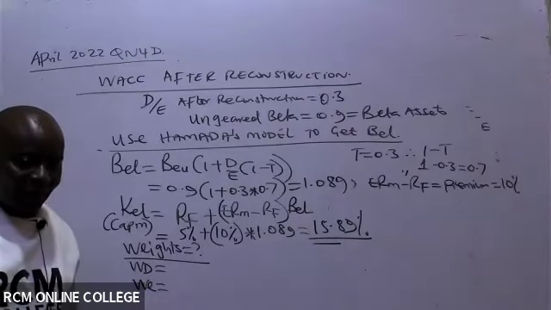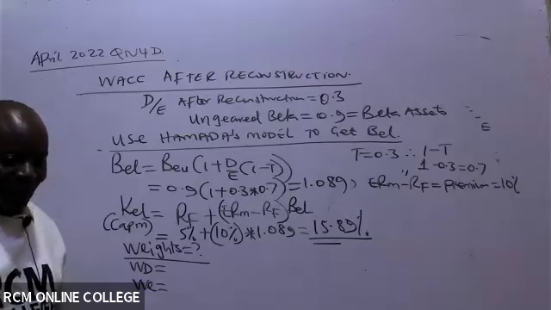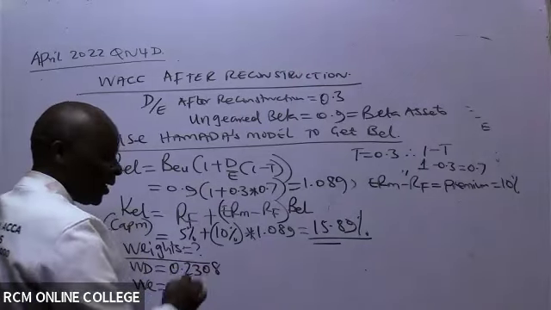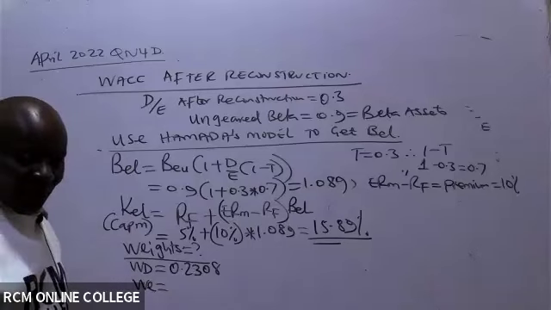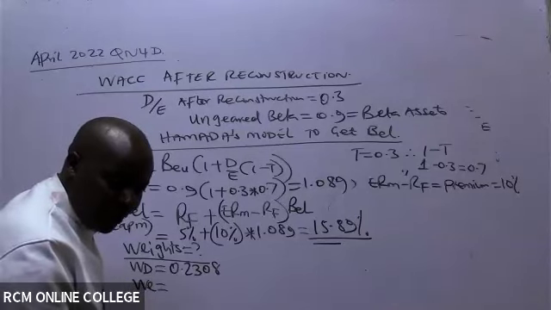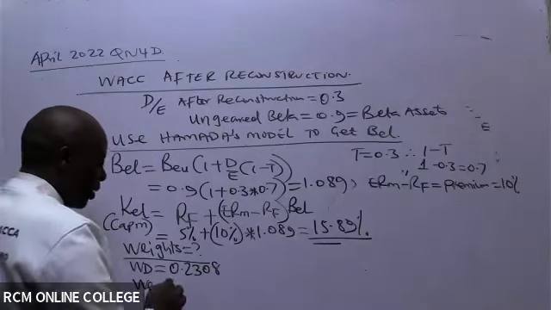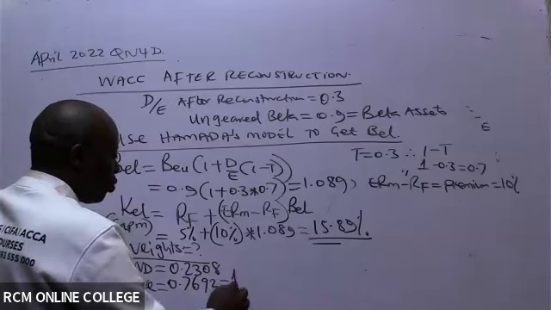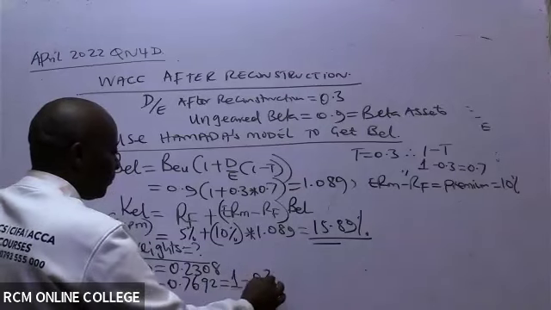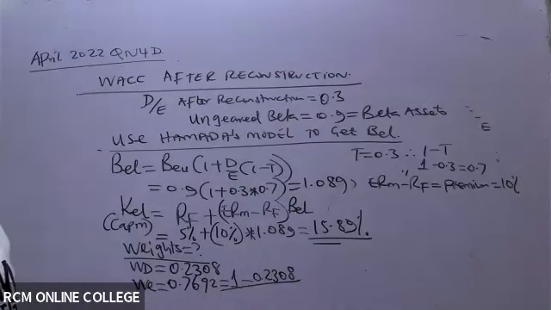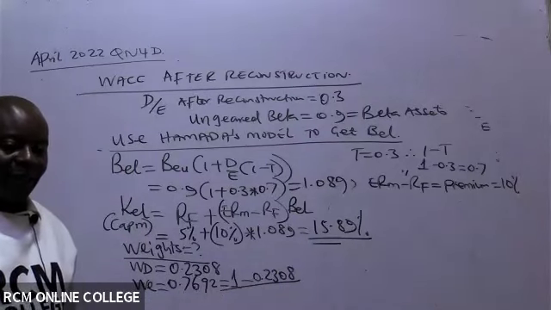Weight of debt is 0.2308. And then the weight of equity is 0.7692. So basically, to get this, they took 1 minus this.